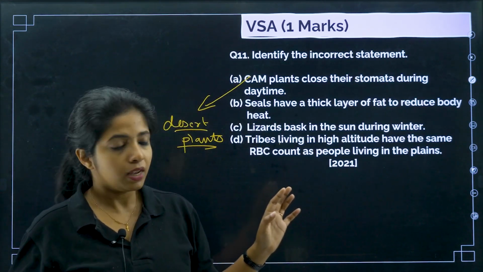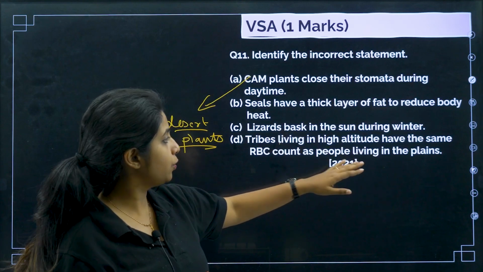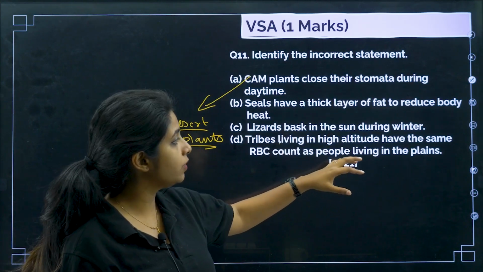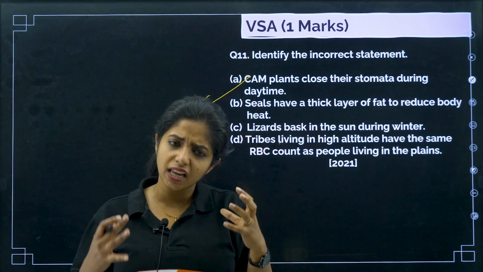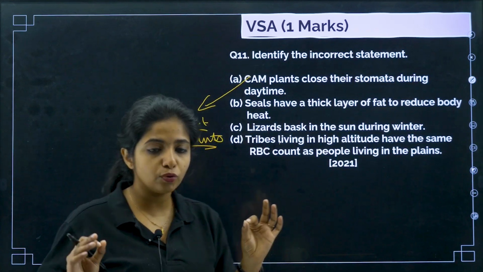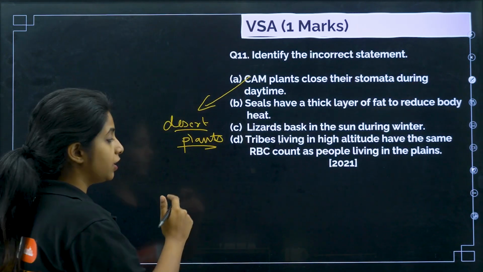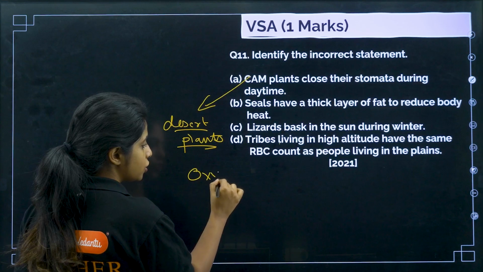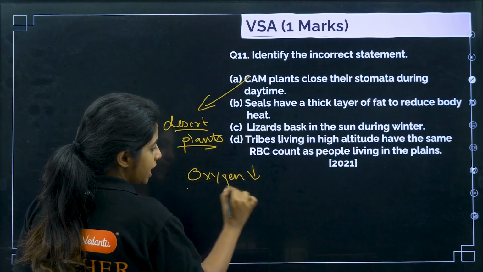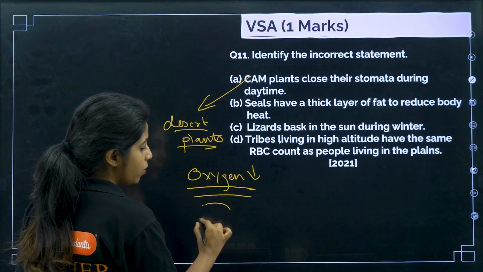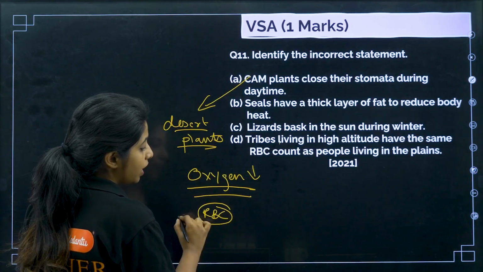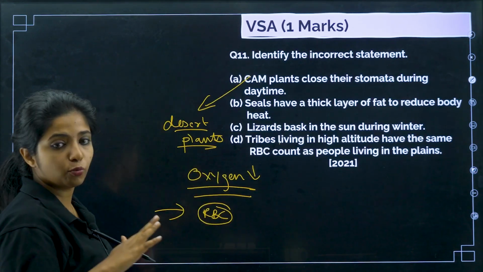So it's like that. Now tribes living in high altitude have the same RBC count as the people living in the plains. Do you think the people living in the high altitude will be having the same amount of RBC count? I hope you know that when you go high up the altitude, what happens? There will be less oxygen, my dear children. And who is the one that carries oxygen? It is hemoglobin, which is found in RBC. So if they have less RBC, less oxygen, they won't be able to survive.